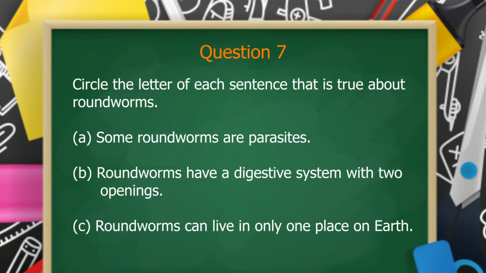C. Roundworms can live in only one place on Earth. Circle the correct answer, okay?